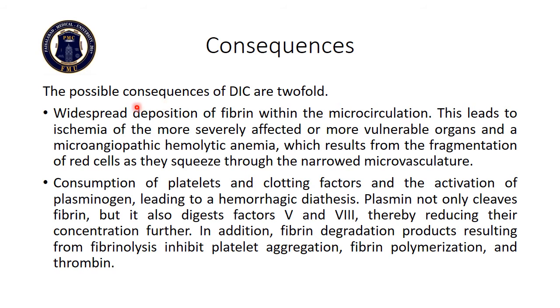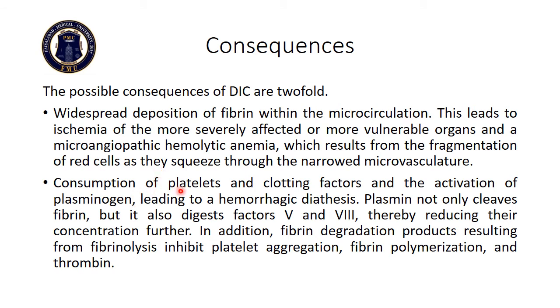The possible consequences of DIC are twofold: widespread deposition of fibrin within the microcirculation, which leads to ischemia of the more severely affected or more vulnerable organs, and a microangiopathic hemolytic anemia, which results from the fragmentation of red cells as they are squeezed through the narrowed microvasculature.